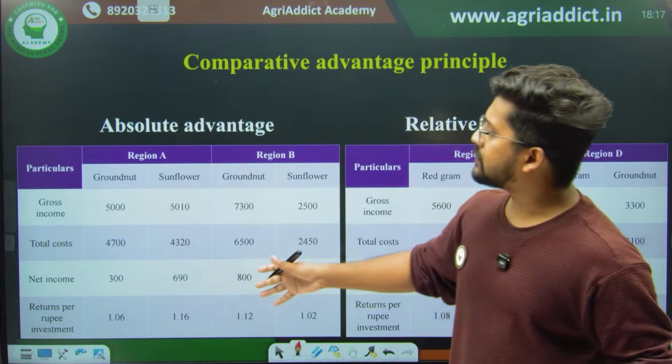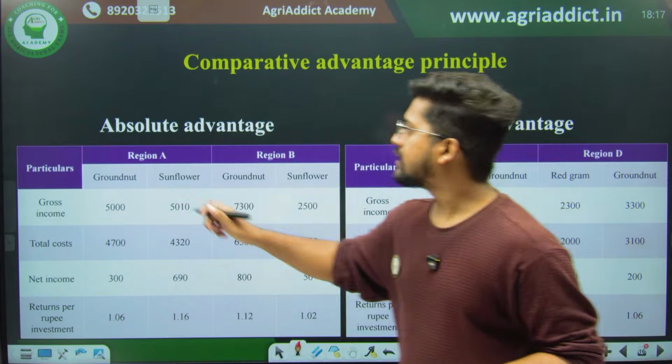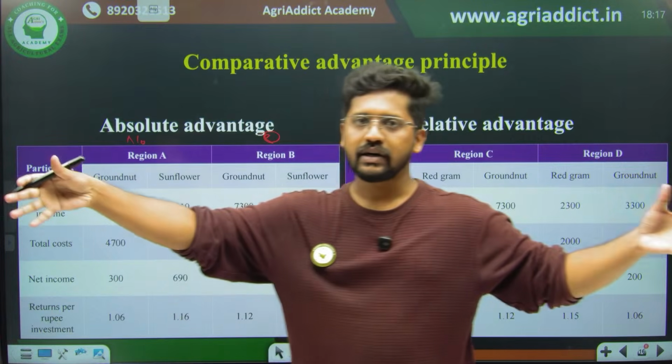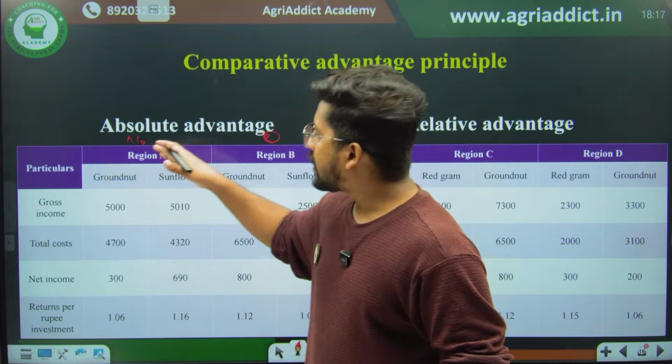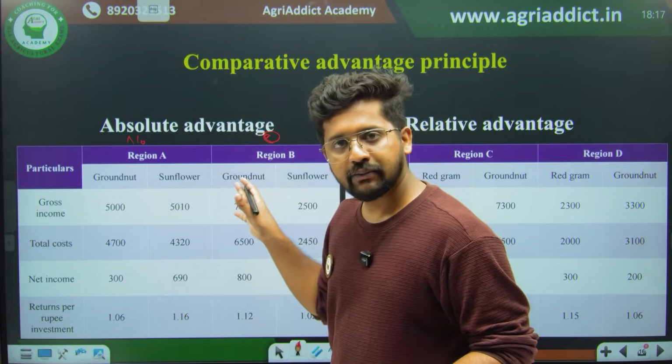Absolute advantage means there are two regions. The first one is region A and the second one is region B. Let this be in North India, or maybe South India, whatever it is, two regions. In region A, there is groundnut and there is sunflower. Similarly, in region B, the same crops are there.